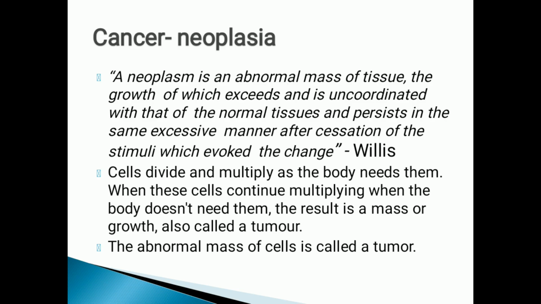Now, what is the definition of neoplasia? A neoplasm is an abnormal mass of tissue, the growth of which exceeds and is uncoordinated with that of normal tissue and persists in the same excessive manner after cessation of the stimuli which evoked the change. This is told by Sir Willis.